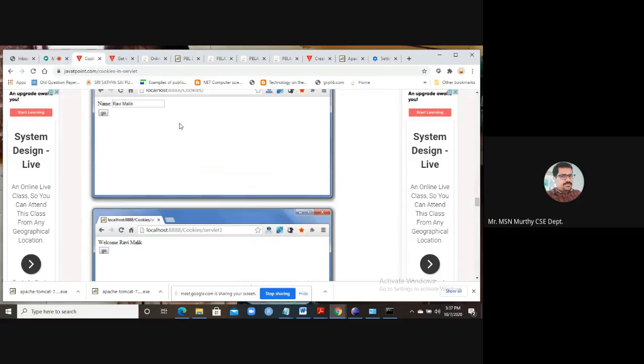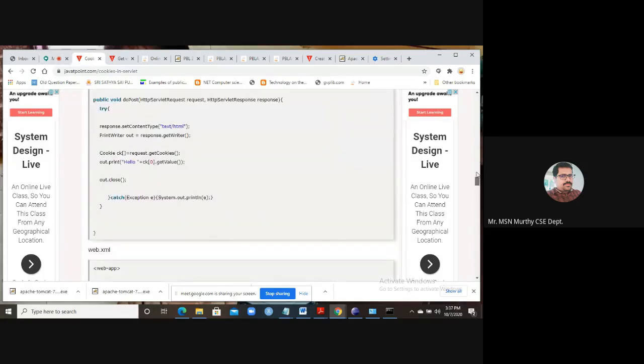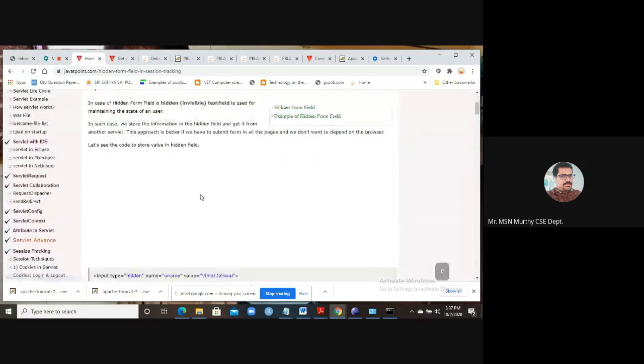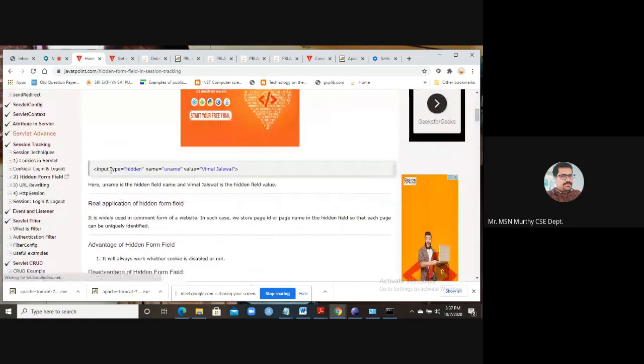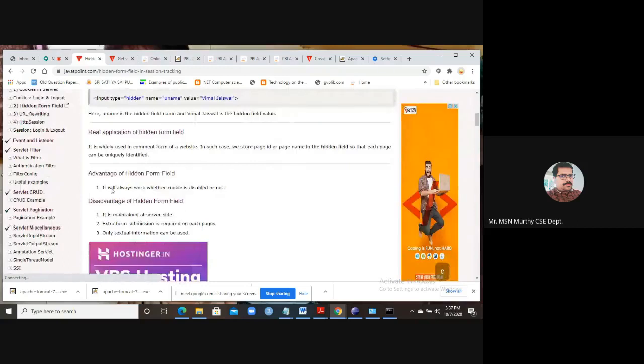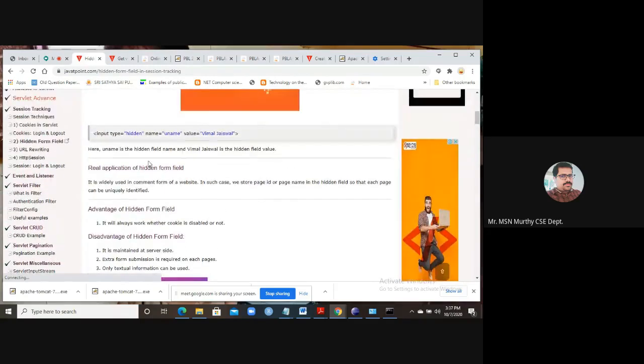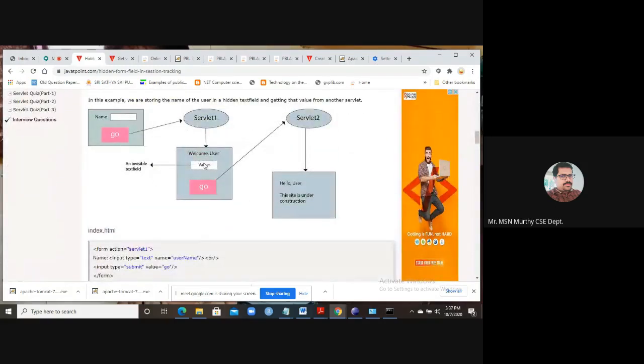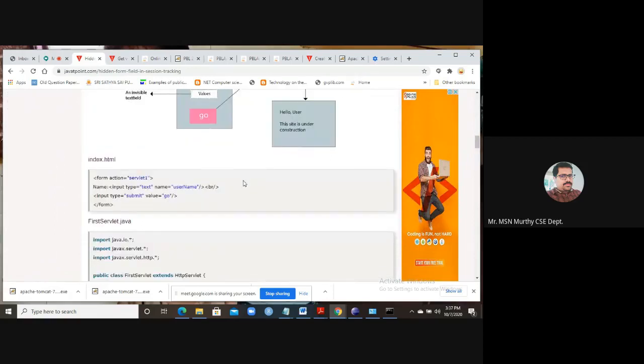So these are sufficient. URL rewriting is also there. Form fields are also there. Hidden form fields. Let me show you a hidden form field. If you see input type equal to hidden, you can create it. Name is username, value is also here, so that will not be displayed. You see the name like that, and this is the value.